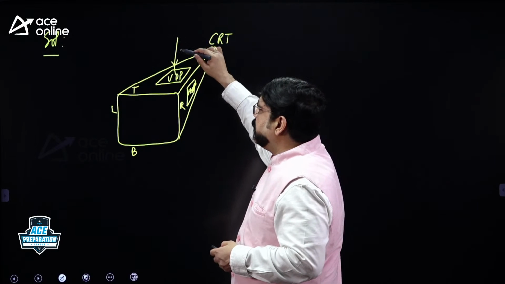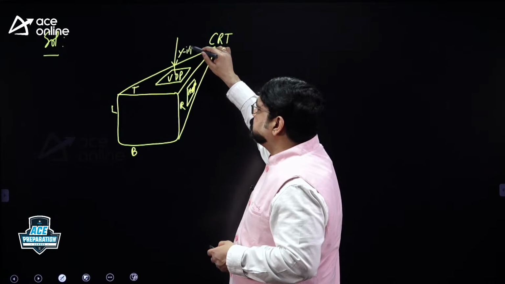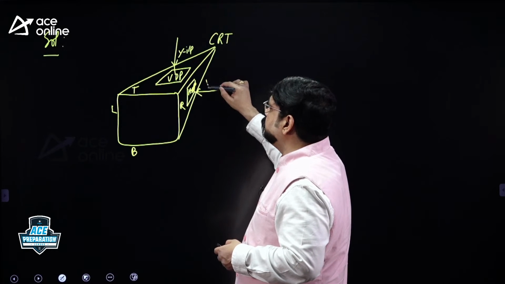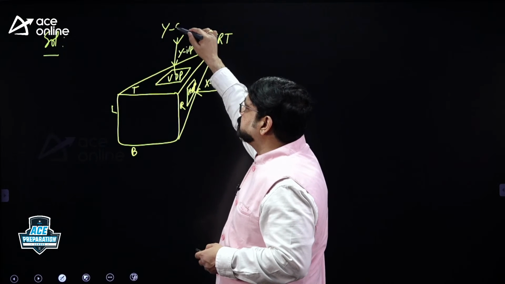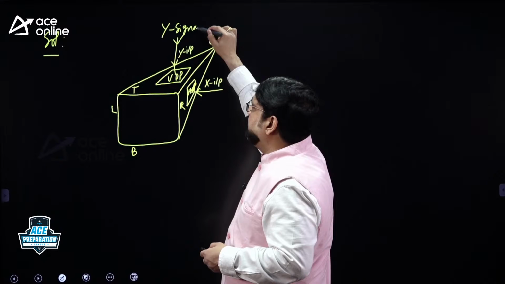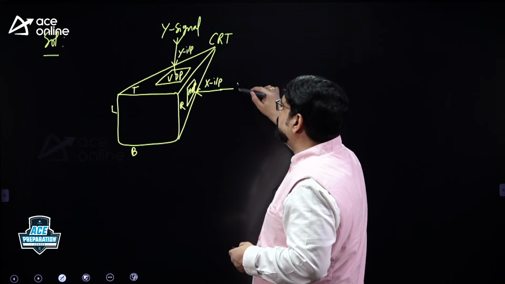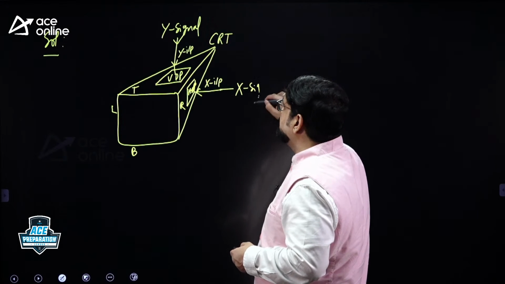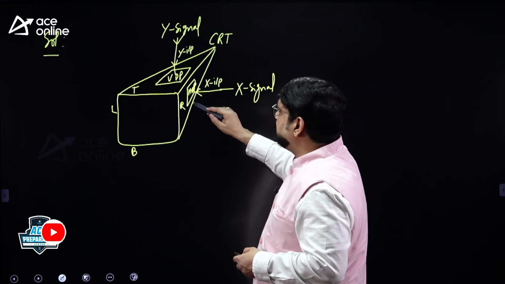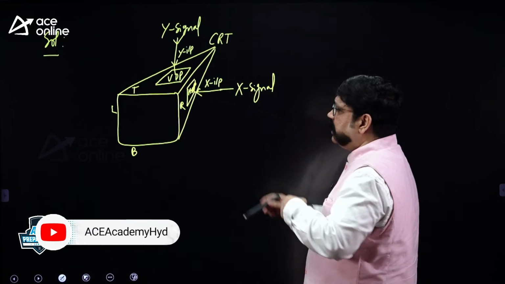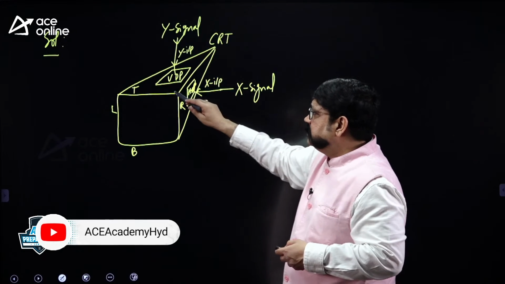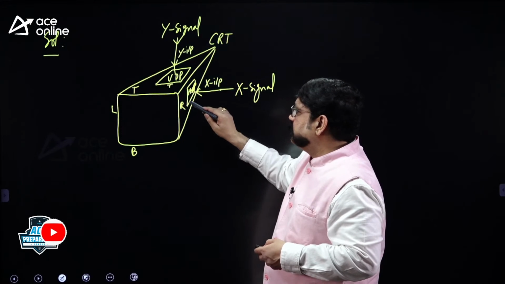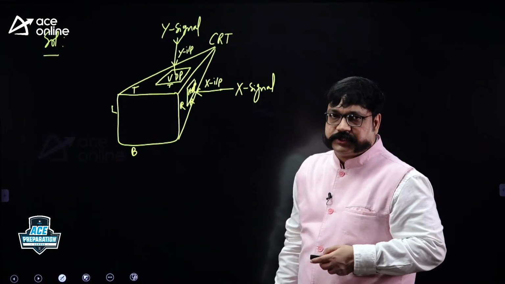This input is known as Y input. This input is known as X input. Whatever signal applied here is known as vertical signal, and whatever signal applied here is known as horizontal signal. So we don't actually apply the signals to the edges of the screen, please. We apply signal to the plate behind the edges. This you call a top plate, this you call a right side plate if you want.